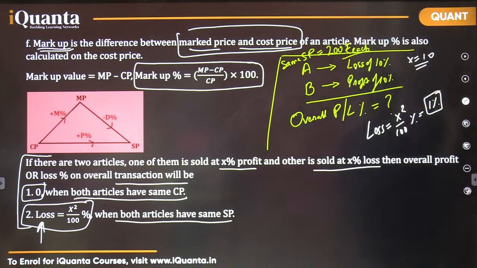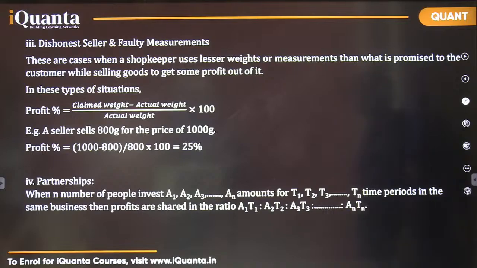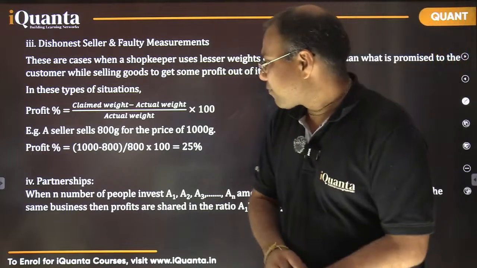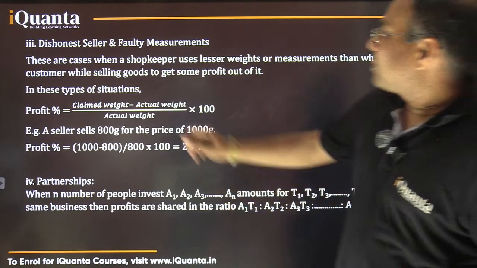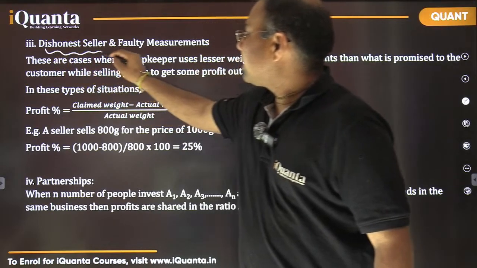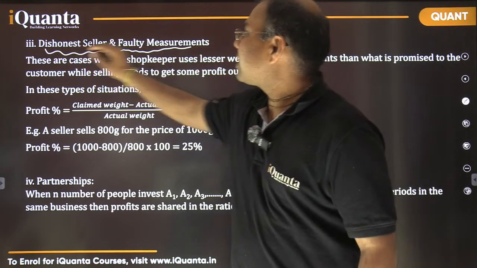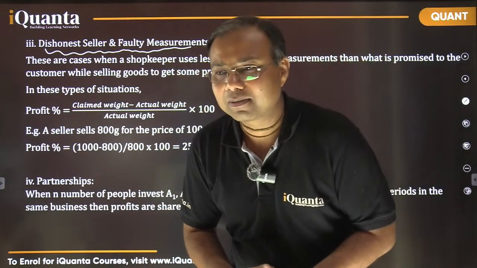Good. Let's move further now. In this profit and loss topic, there are a few more things here. Now there's a very interesting idea of a dishonest seller and faulty measurements, right?